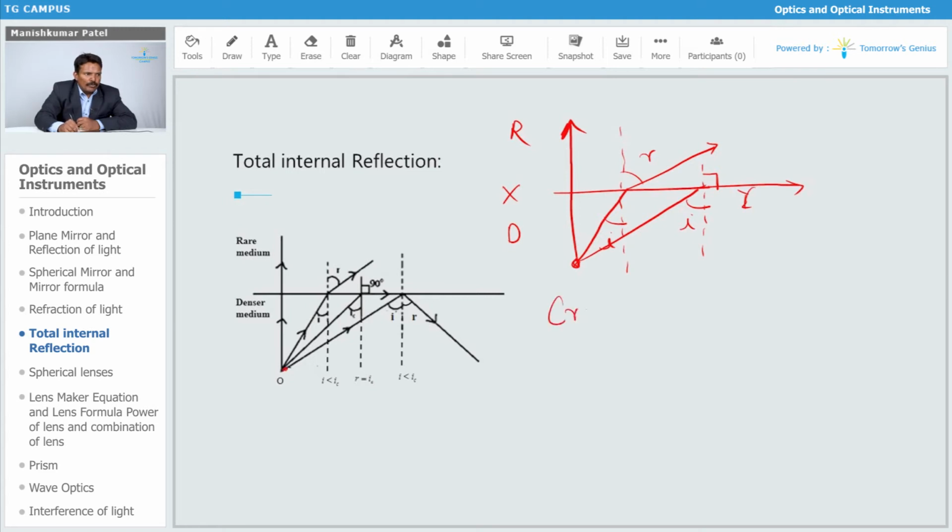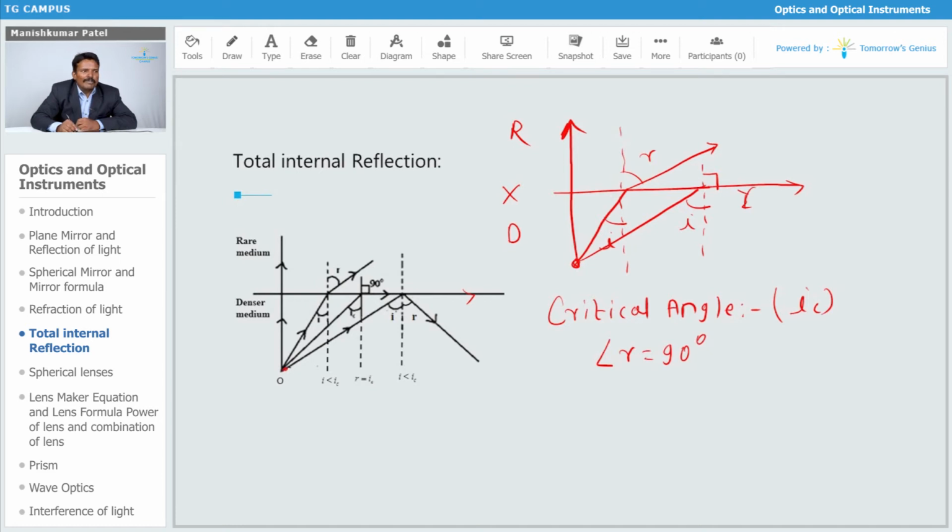This is a very important definition. So that is your critical angle. The critical angle is the value of the angle of incidence, denoted by IC, for which the angle of refraction becomes 90 degrees. In that condition the ray grazes along the interface, and this is nothing but the critical angle.